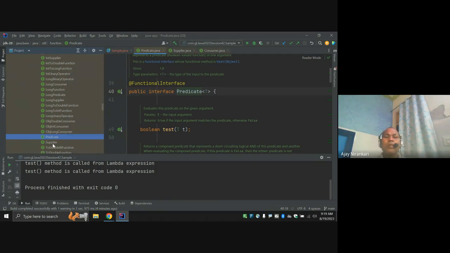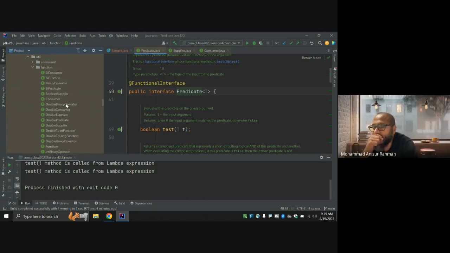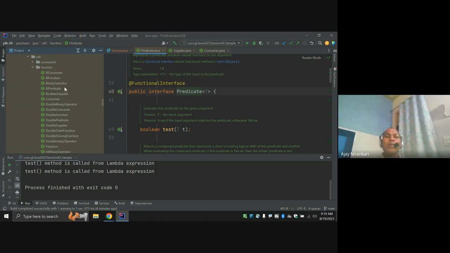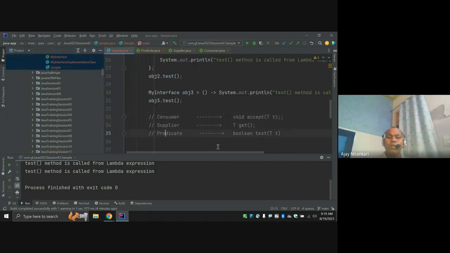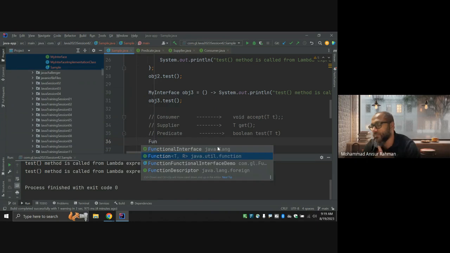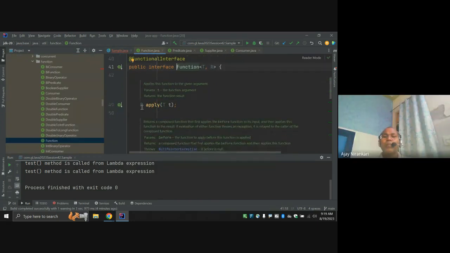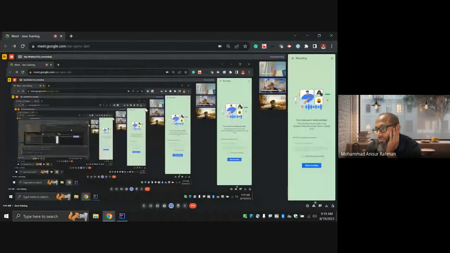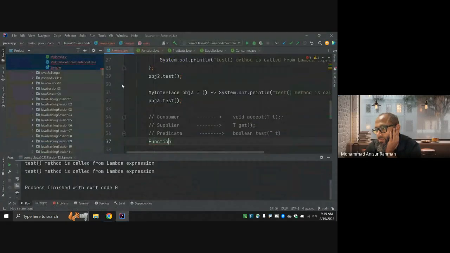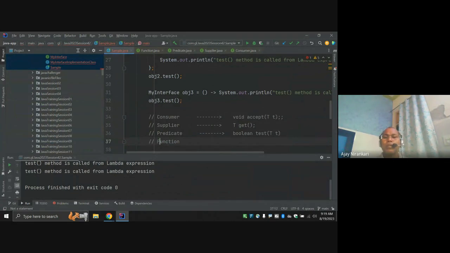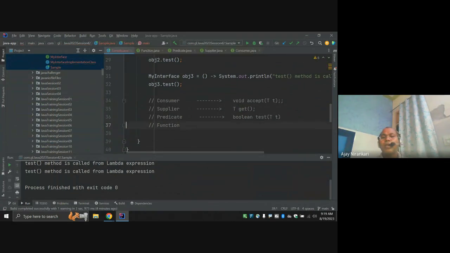So there are lots of them, like Supplier and Condition. Similarly, we have multiple versions of this. Predicate is one, and another one you can generally use is Function. This functional interface has only a single method, apply. Generally, these are the most used in our code.